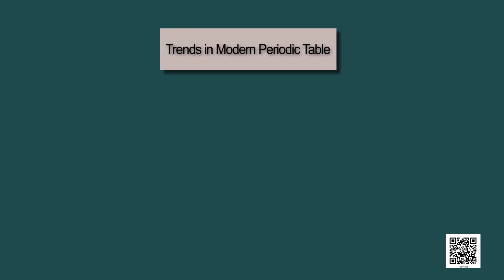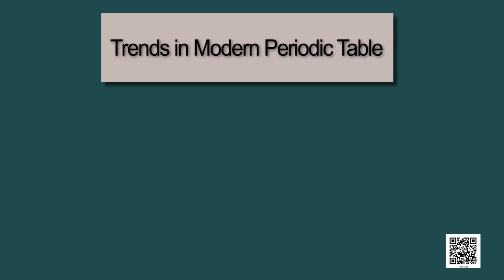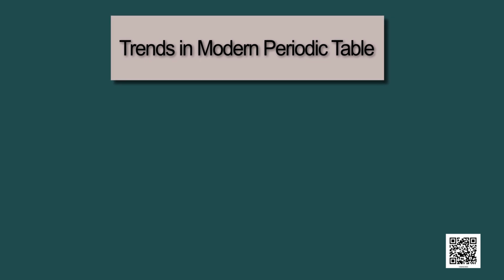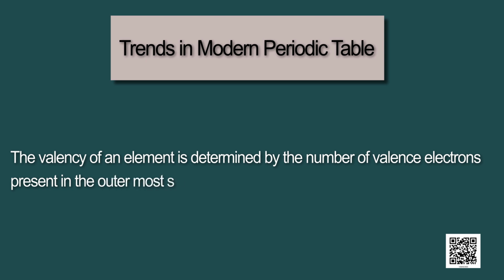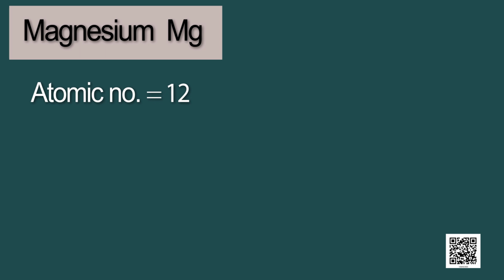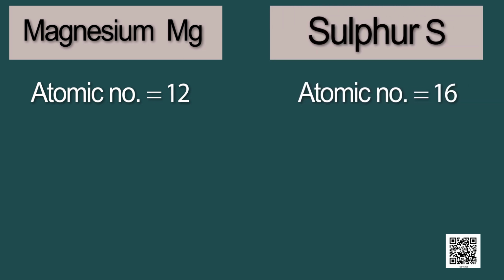Now dear students, let us see some trends in the modern periodic table. First of all, the valency. The valency of an element is determined by the number of valence electrons present in the outermost shell of its atom. Let's see how we can calculate the valency of an element from its electronic configuration. Let us take magnesium and sulfur as examples; their atomic numbers are 12 and 16.